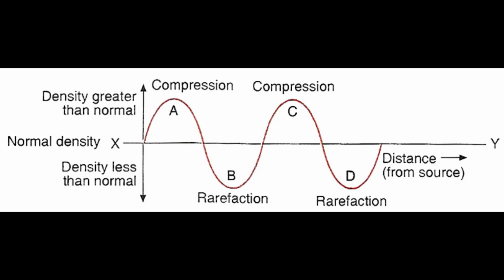A compression is a region in a longitudinal wave where the particles are closest together. A rarefaction is a region in a longitudinal wave where the particles are furthest apart. There is one more type of wave called a transverse wave.